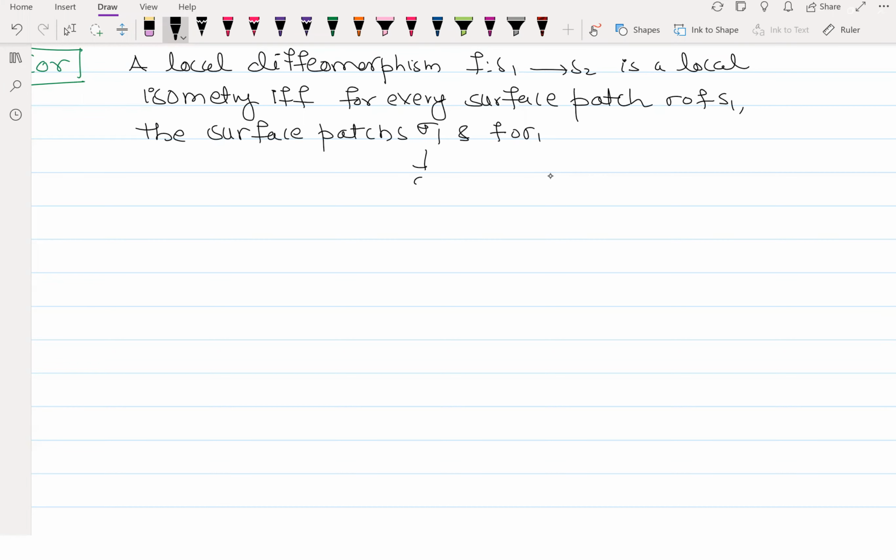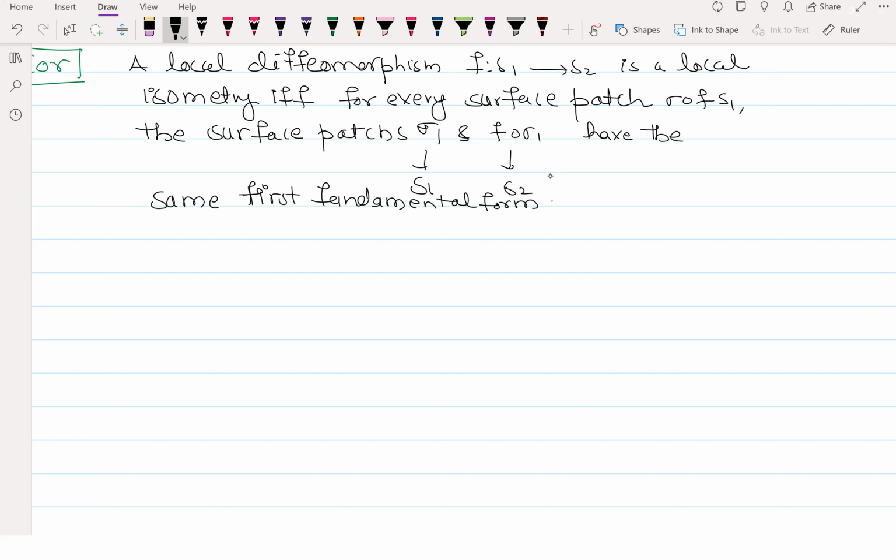So this is a surface patch on S1, this is a surface patch on S2. I'm not proving this here, but it is very easy to check. If you write down the definition of the fundamental form, then it will directly follow.